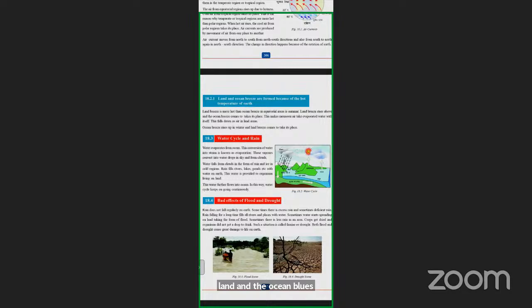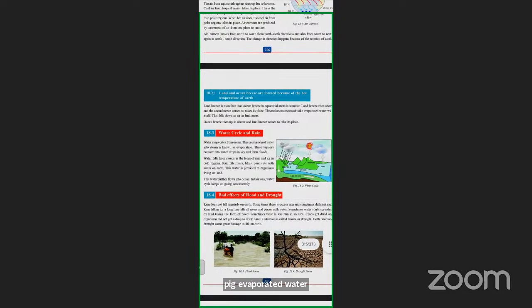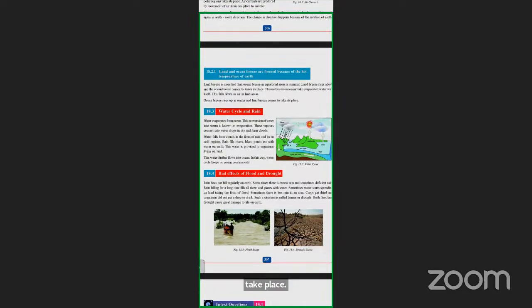This makes monsoon air take evaporated water with itself. This falls down as rain in land areas. Ocean breeze rises up in winter and land breeze comes to take its place. In summers, land breeze is rising up, and the ocean breeze is coming to take its place, to make the land cooler.